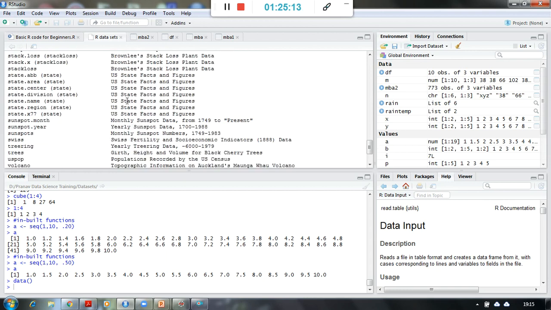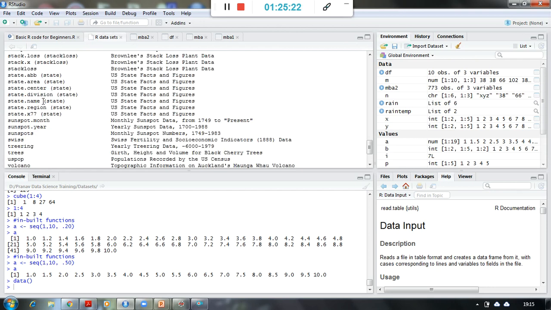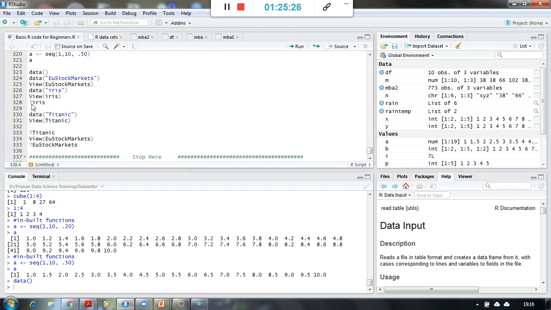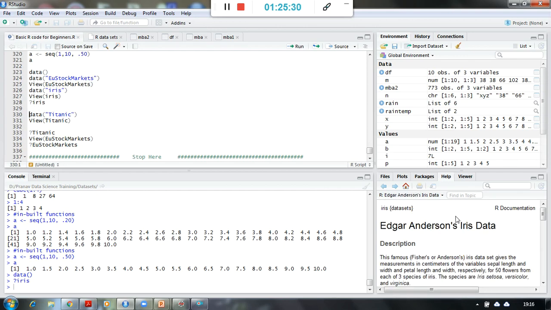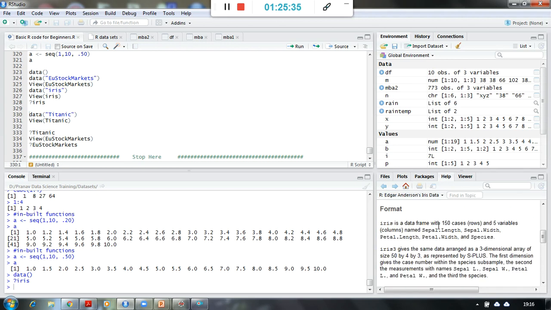So if I want to access this data, or understand what the data exactly is in those particular data set names, I simply can say, if suppose I want to understand iris, question mark iris, it will give us the entire documentation over here. So there are 3 species of iris, and what are the columns, the variables? There are 5 variables. What are the names of the variables? Sepal length, sepal width, petal length, petal width.